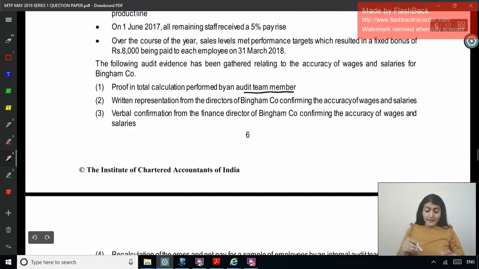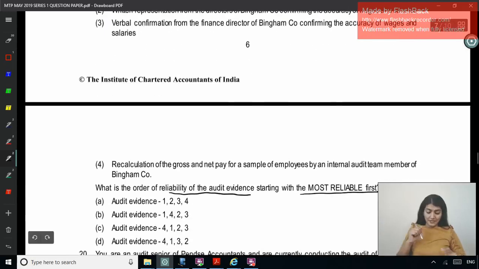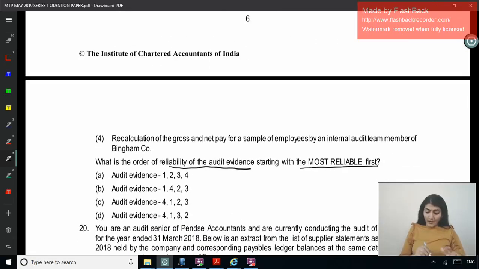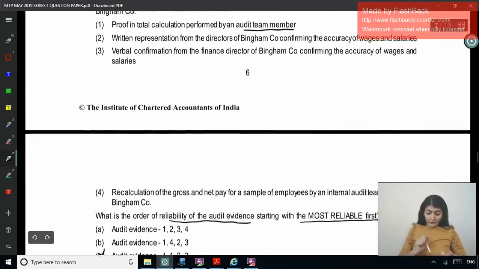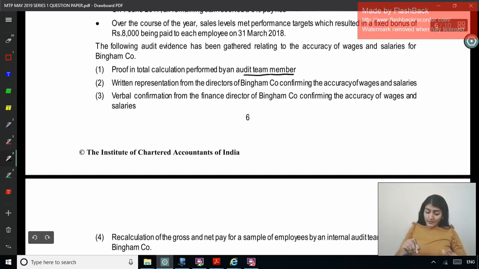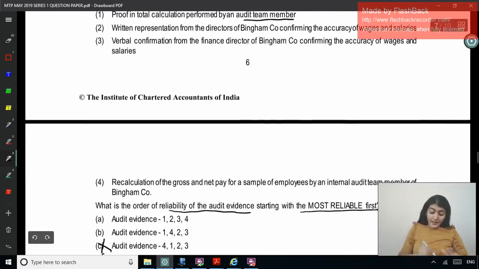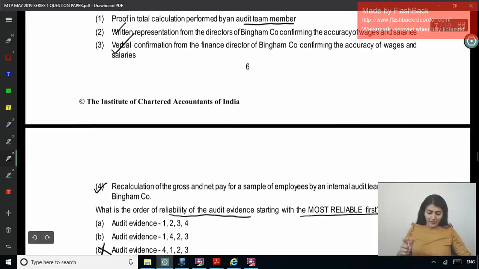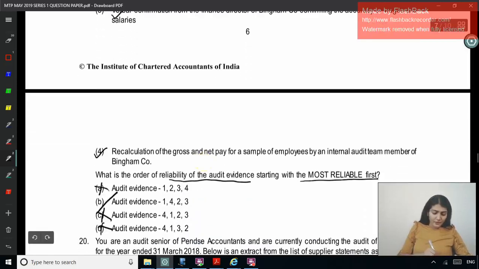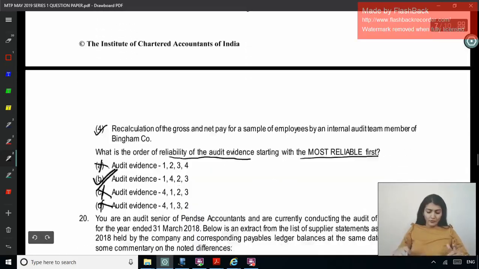Right, so recalculation done by an internal audit team member, right? So obviously directly done by the auditor, right? So that is going to be more reliable. Recalculation done by internal audit team member, no, 4 cannot be the most reliable, right? So 1, and now within 1, next would be 2 or next would be 4. Alright, so proof and total calculation performed by an audit team member, then recalculation, that is 4, and then after that written and then oral, right? So that is why 1, 4, 2, 3. Right, so the correct option here is going to be B, right? 1, 4, 2, 3, right?